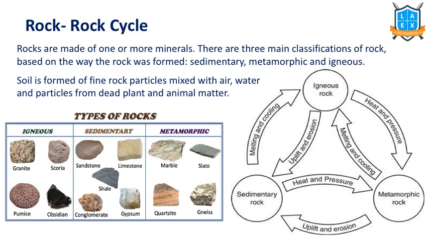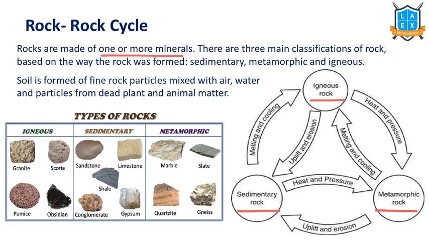First of all, let us understand what we mean by the word rock. Why should we understand this? Because soil is formed based on the type of rock only. That's why we need to understand this word. Rocks are made up of one or more minerals. Three types of rocks are available. One is igneous rock, second one is sedimentary rock, third one is metamorphic rock.